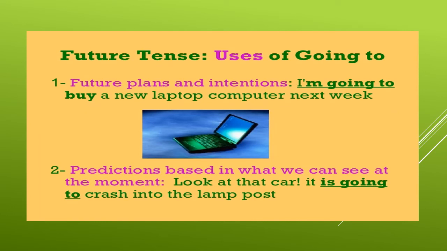So where are you going to use going to? Going to is for future plans and intentions. I'm going to buy a new laptop computer next week. It is also for predictions based on what we can see at the moment. So if you're seeing something immediately, you're going to predict, and at that time you will be using going to. Look at that car. It is going to crash into the lamp post. So you are predicting by using going to.